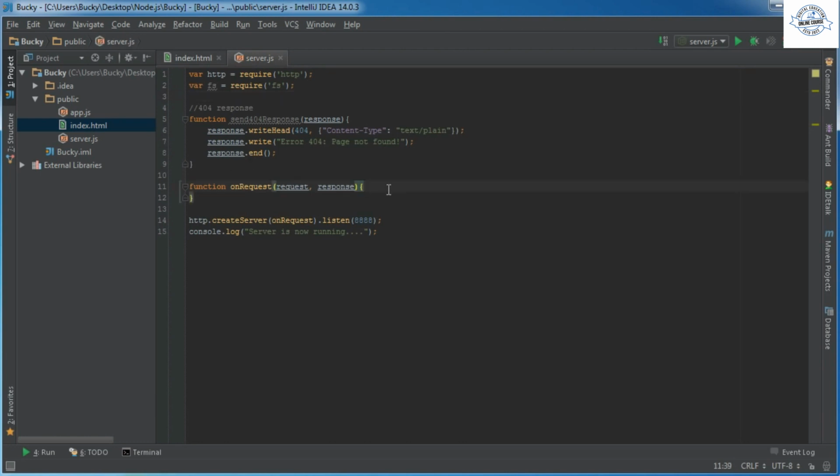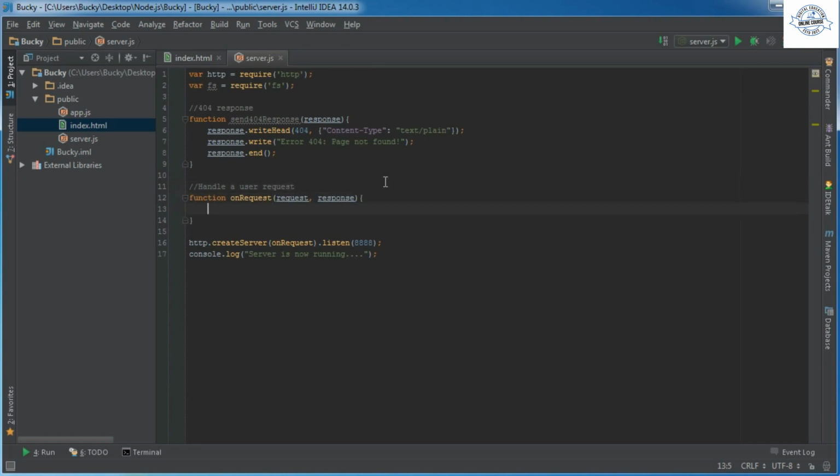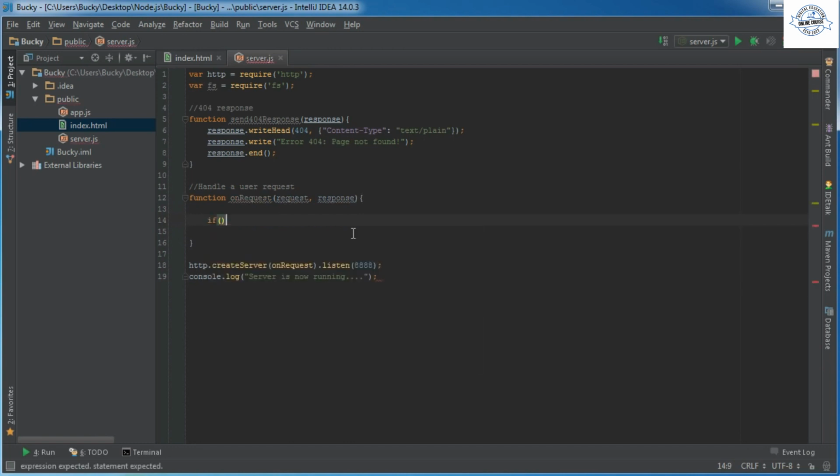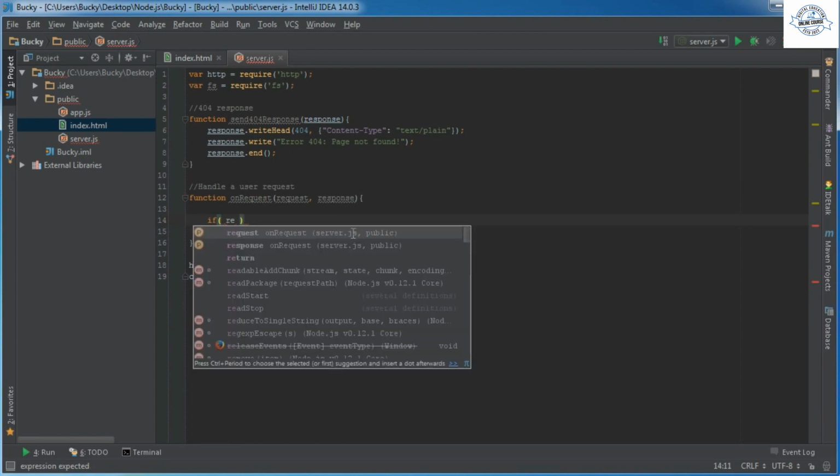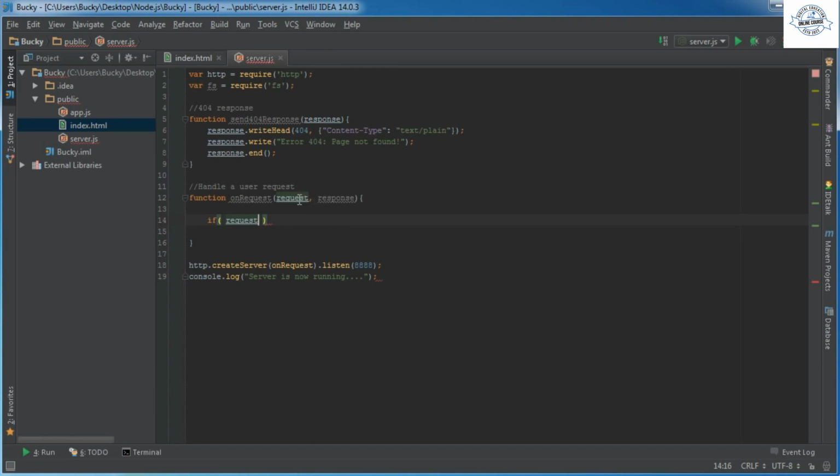Now on request, what we're going to do is we'll say handle their request, or handle a user request. Essentially what this function is going to be responsible for is listening for a request and sending them whatever file that they're requesting. So the first thing we need is just an if statement. Now inside this if statement, we're going to inspect the request. So if you call request, you know how I told you guys in the last tutorial, the request object has information about what exactly they want. Do they want a file? What are they looking for?